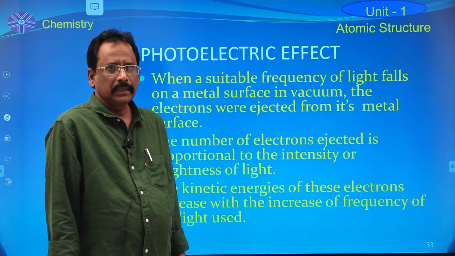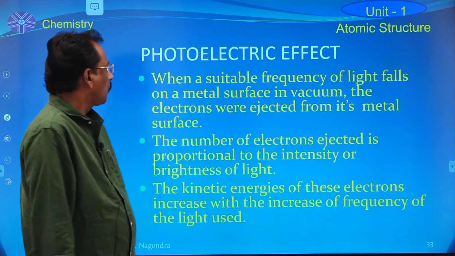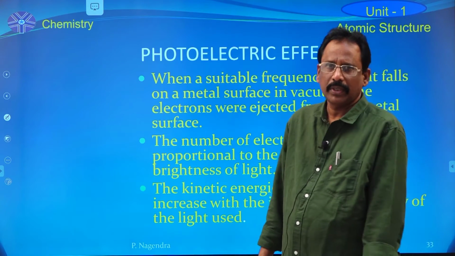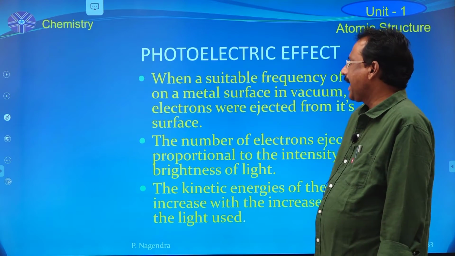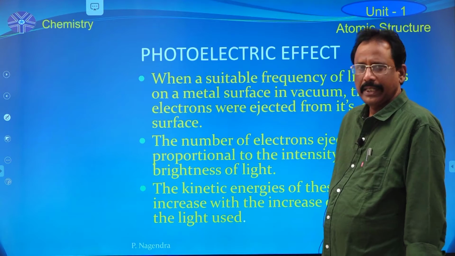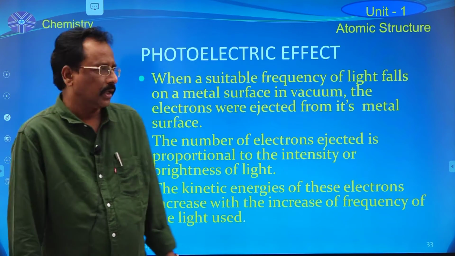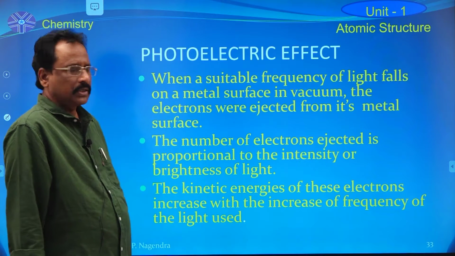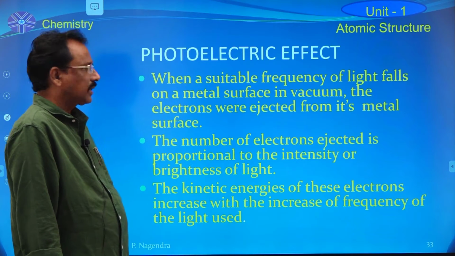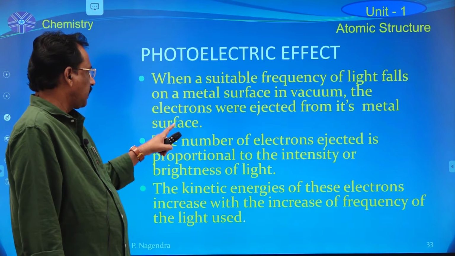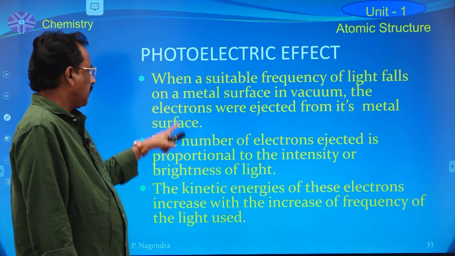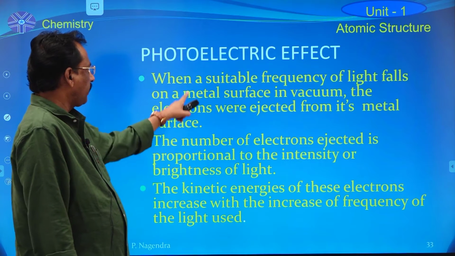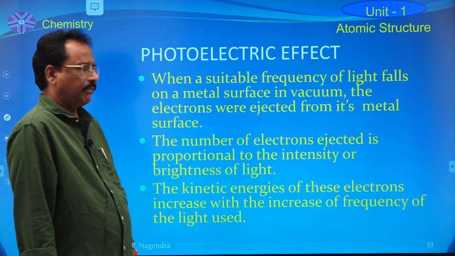The next topic in atomic structure is the photoelectric effect. This photoelectric effect was first observed by Hertz and further developed by Einstein. According to Einstein, when a suitable frequency of light falls on a metal surface in vacuum, immediately without any time lag, electrons are emitted from the metal surface. This effect is known as the photoelectric effect.